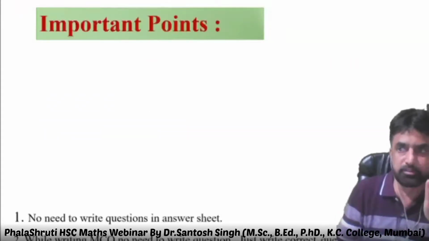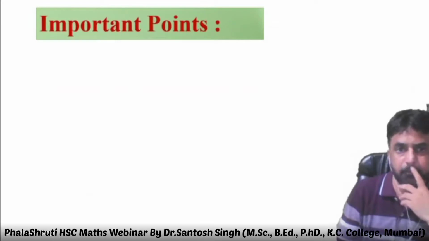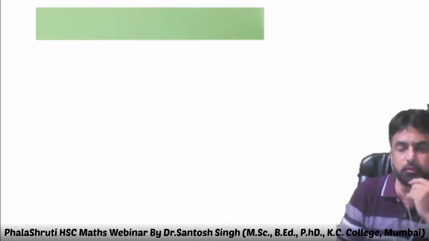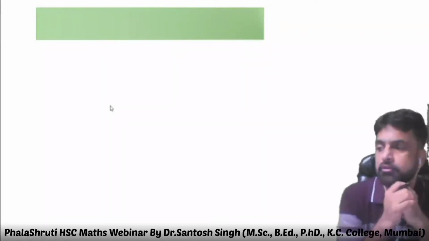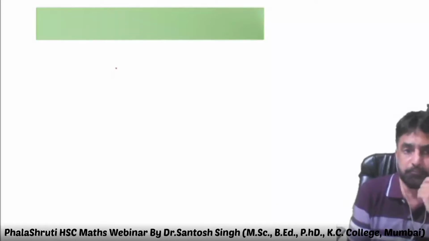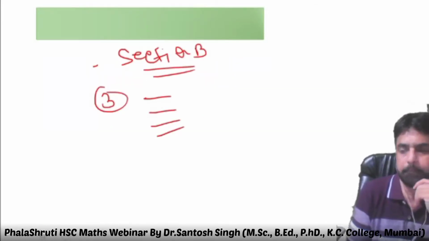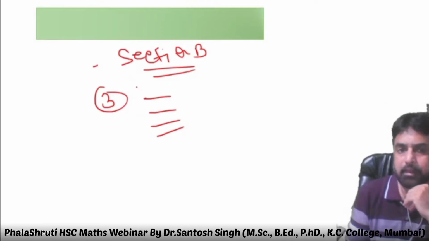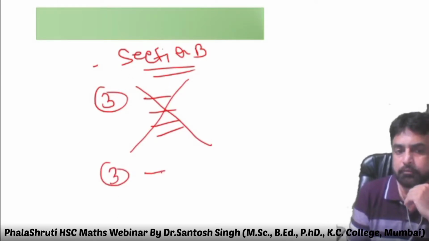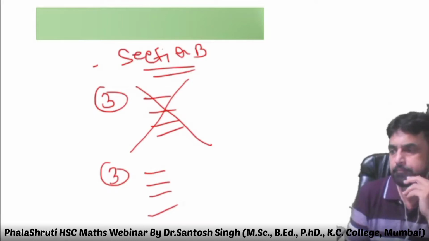Then we have already seen important points. Few things I would like to discuss with you. Suppose you wrote a question, section B question number 3, you solved it. Later on you realized you did it wrong. So what will you do? You cancel it and you redo it again. Am I right?